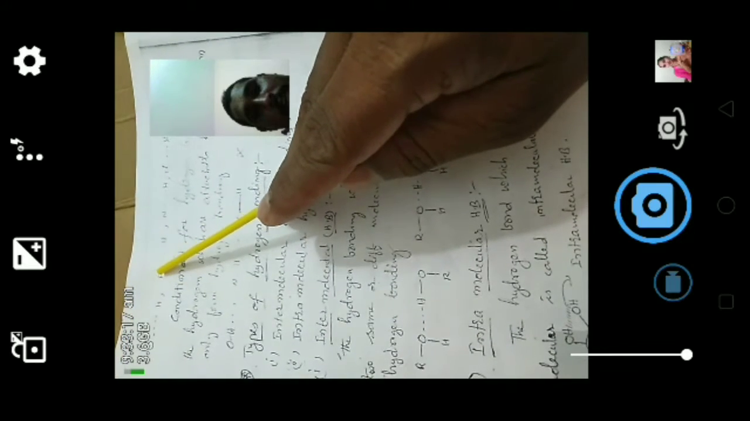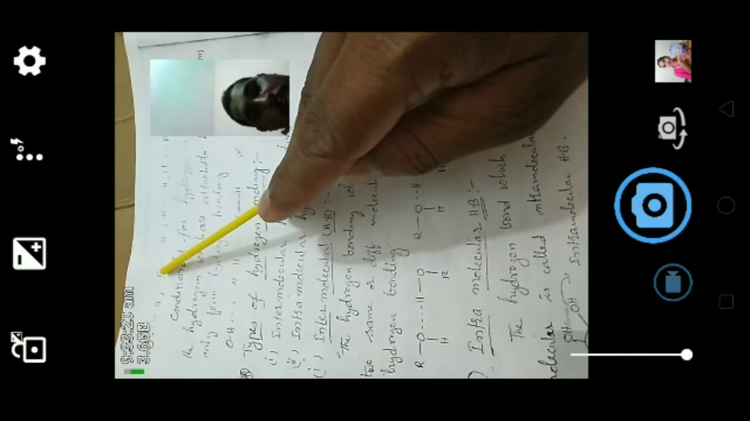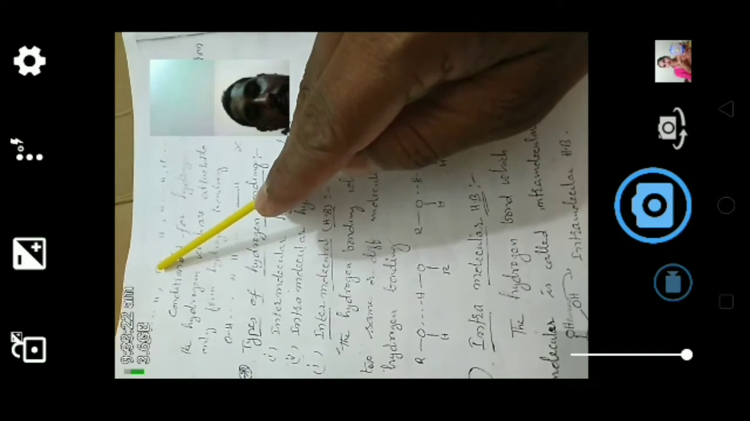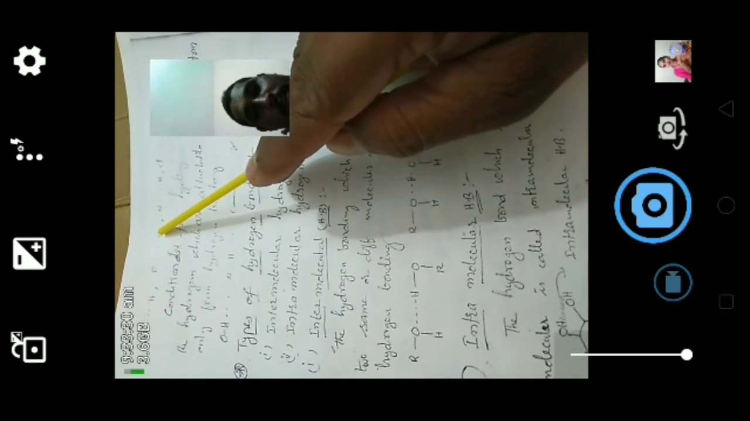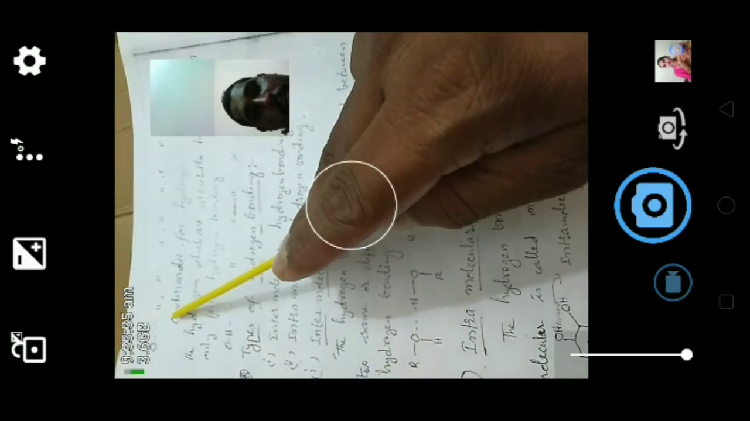Here also HF. Here F is a highly electronegative atom, and it can form an electrostatic attractive force with hydrogen. This hydrogen must be attached to a highly electronegative atom. So NH and HCl, these are examples of hydrogen bonding structures. The main condition for hydrogen bonding is that the hydrogen is attached to a highly electronegative atom.